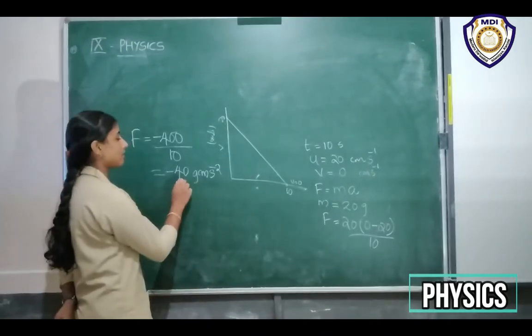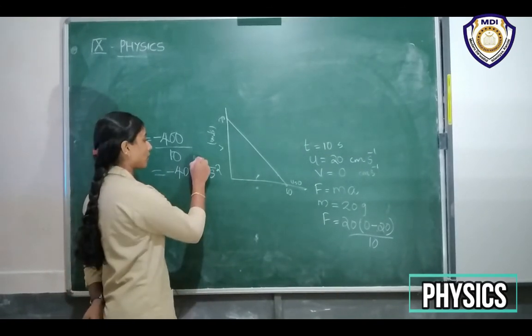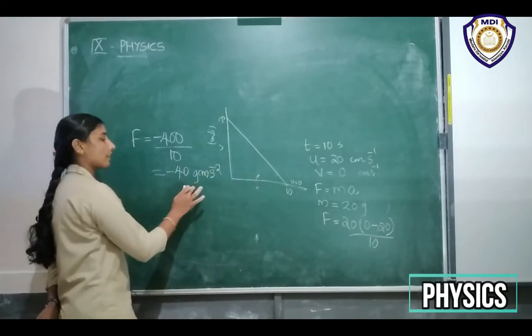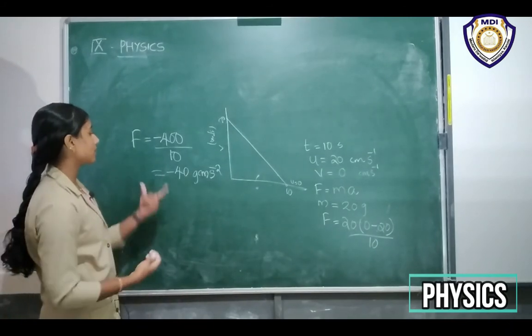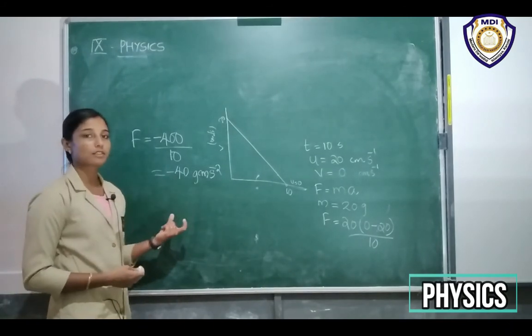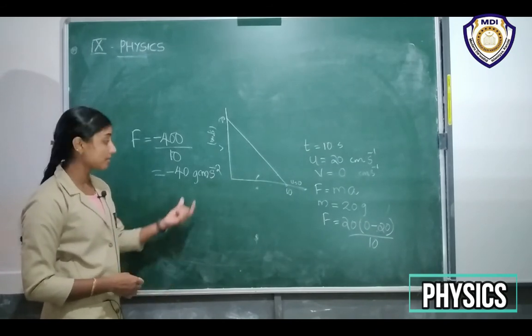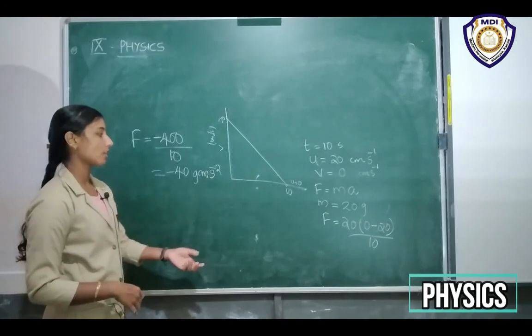So it will give gram centimeter per second square. Instead of kilogram meter per second square, we get gram centimeter per second square. And now we have to convert this force into Newton. That means this gram centimeter per second square into kilogram meter per second square.